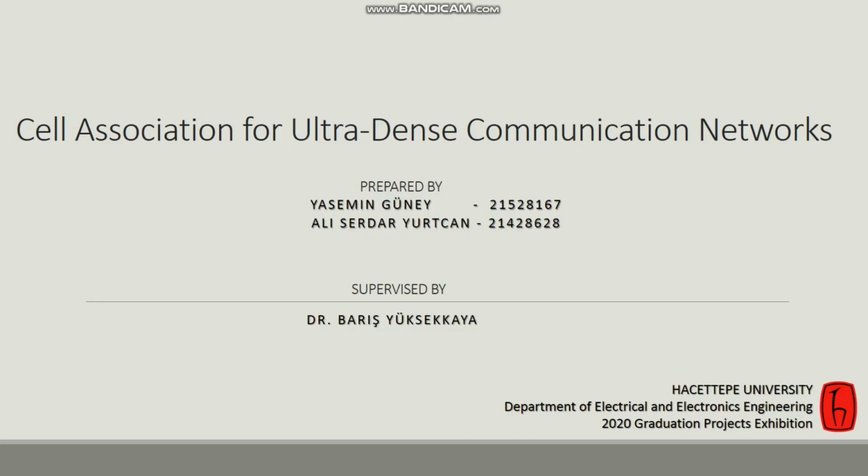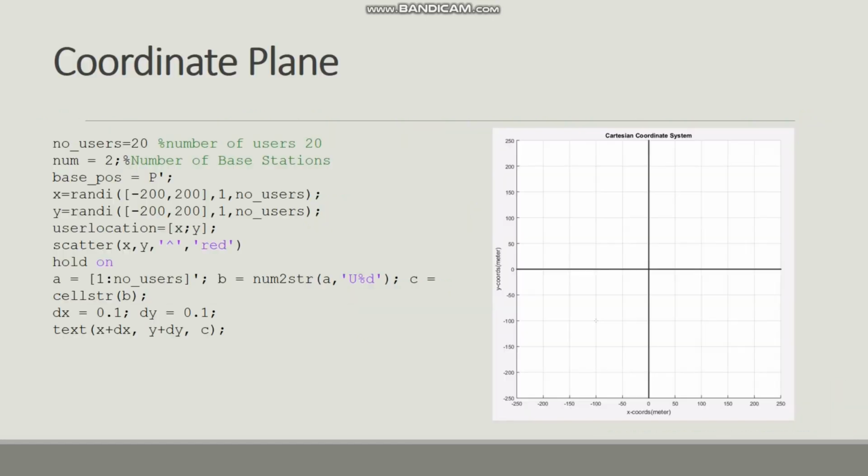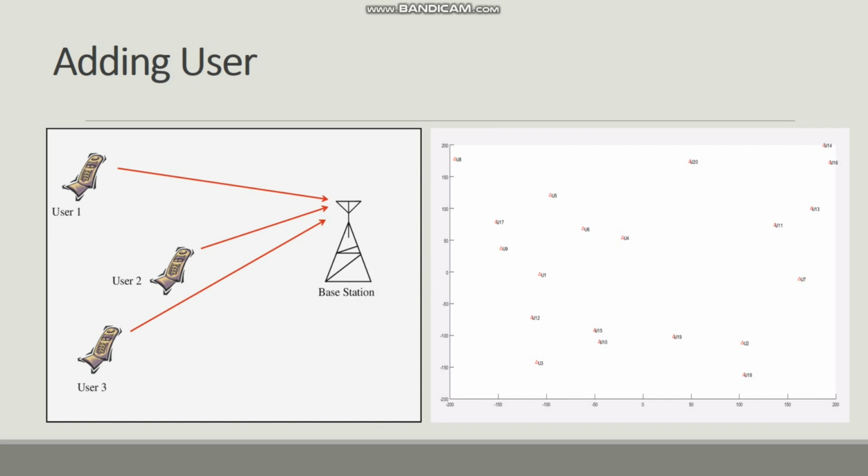Hello, my name is Serdar YURTCAN. I am going to explain the key points of the code section. First, we created a coordinate plane with a 500 by 500 meter communication area, and we put a number of users there to create a multi-user network.